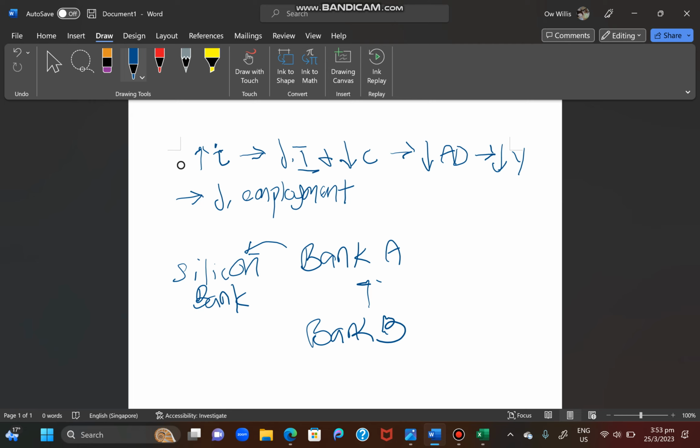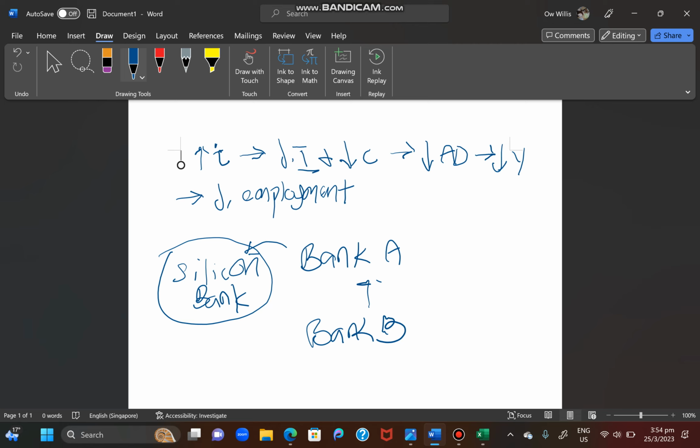So when Silicon Bank collapses, Bank A may or may not get back its deposit or loan to Silicon Bank. So this is one problem.